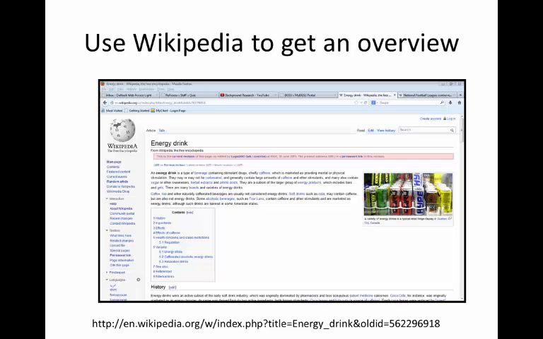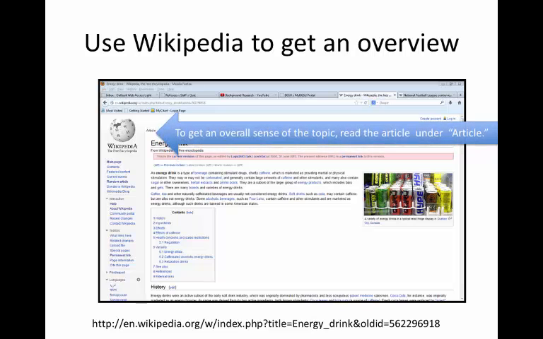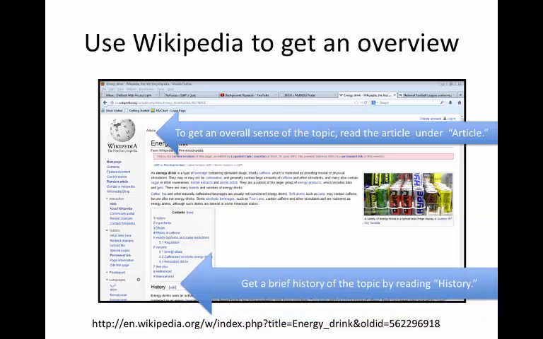One of the best ways to use Wikipedia is to get an overview of a topic. For example, the slide you have in front of you now is about energy drinks. So to get an overall sense of the topic, I would read the article under Article. Have no fear, this is the default when you open up any Wikipedia page, so no worries there. You can also get a brief history of the topic by reading the article under History.